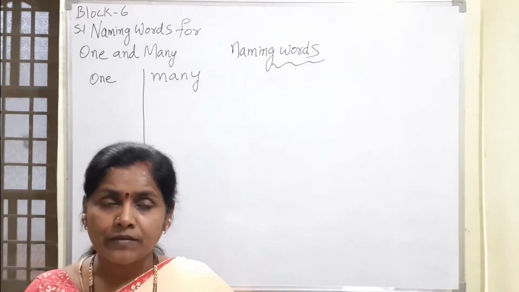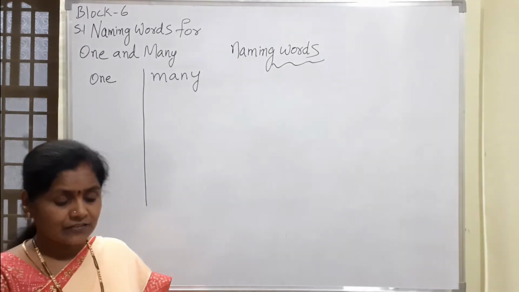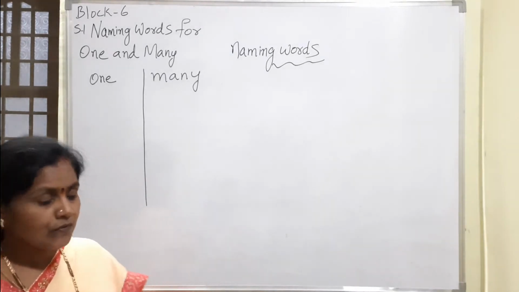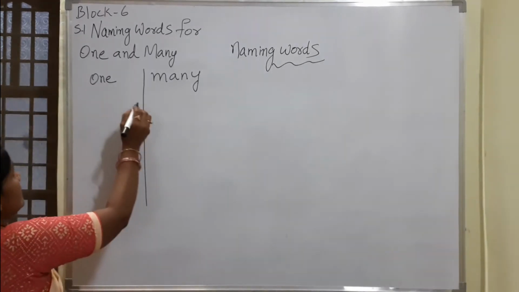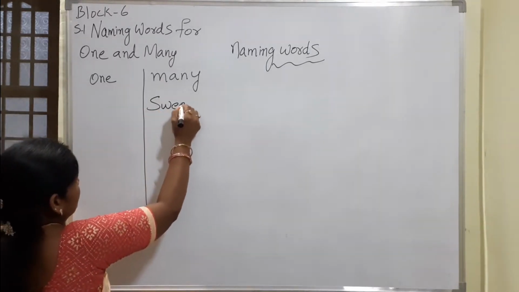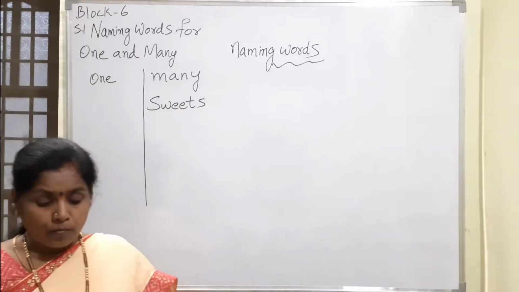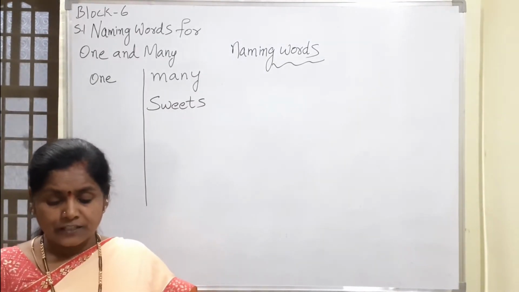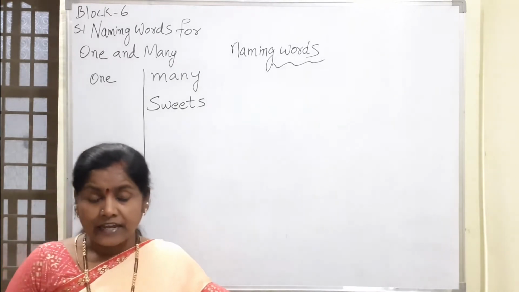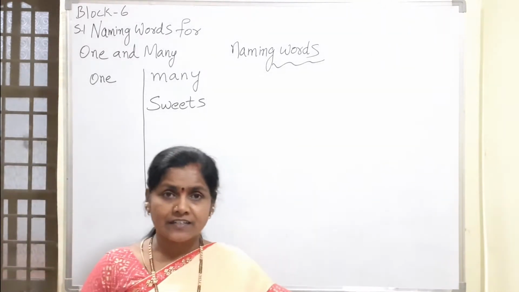Is there any naming word here? What is the naming word we are finding here? Yes, very good. Underline sweets. It is sweets. Second line, more than carrots, spinach and beets. Did you find the naming words here?